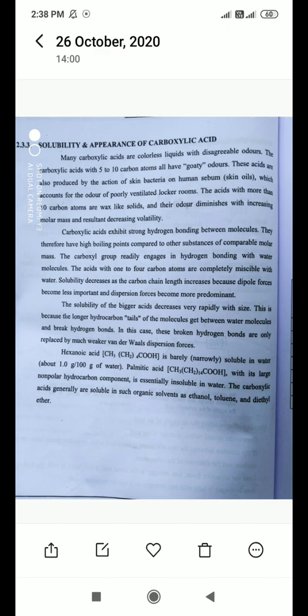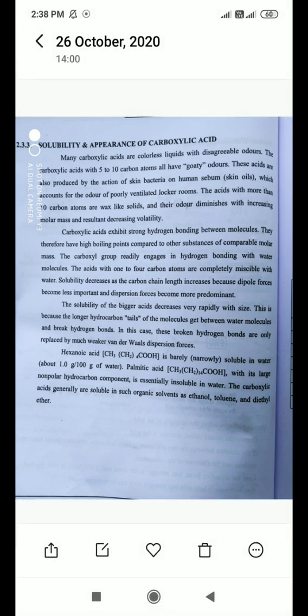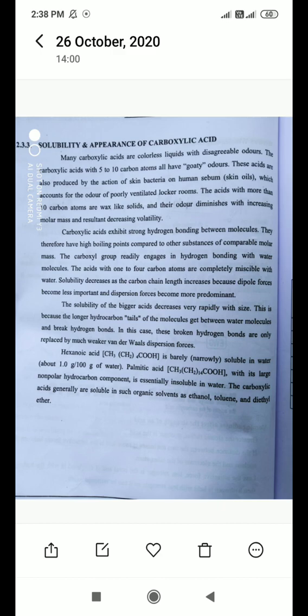The solubility of carboxylic acid decreases very rapidly with size. Ultimately, the compound chain goes like pentanoic acid, hexanoic acid, heptanoic acid, octanoic acid. The carbon chain is increasing, so ultimately the molecular weight of the compounds is also increasing. If the molecular size is more, the molecular weight is more, and that affects the decreasing solubility of the compound.